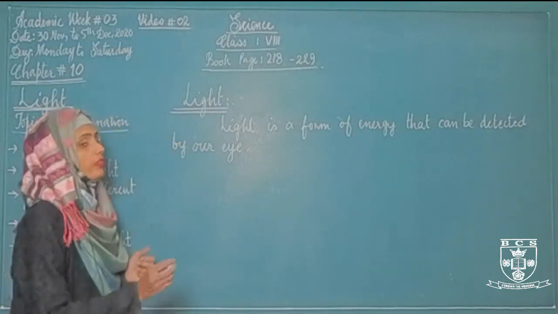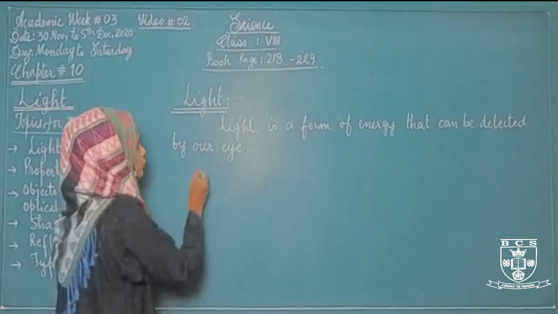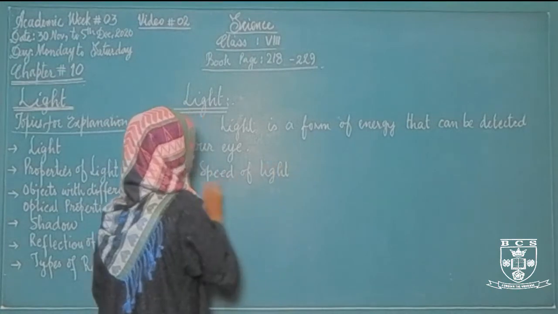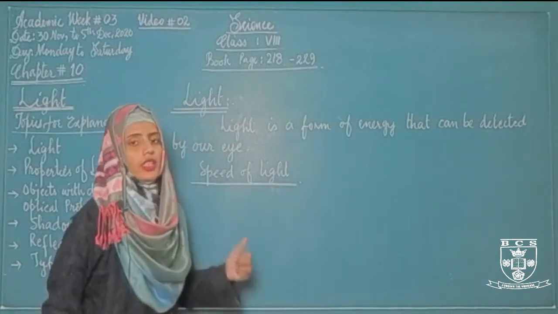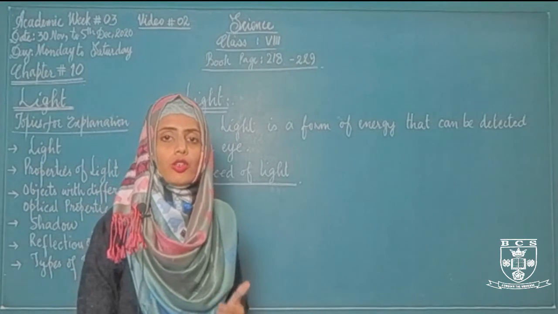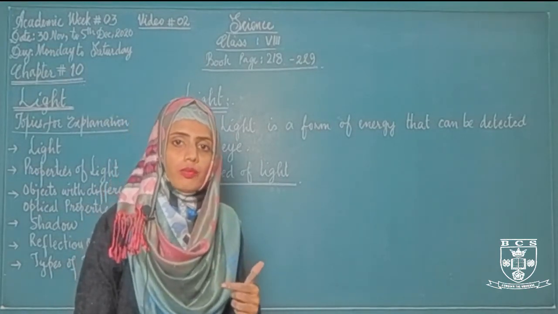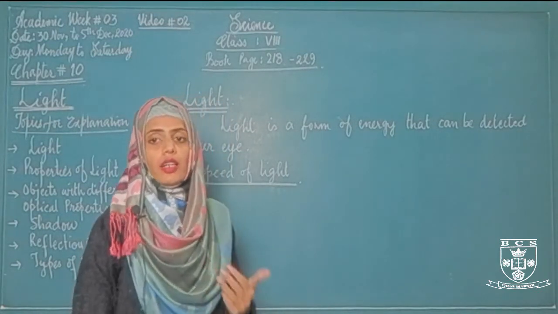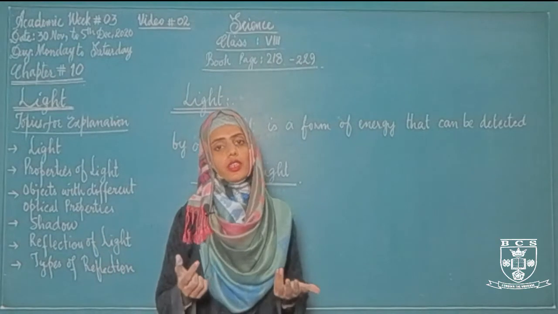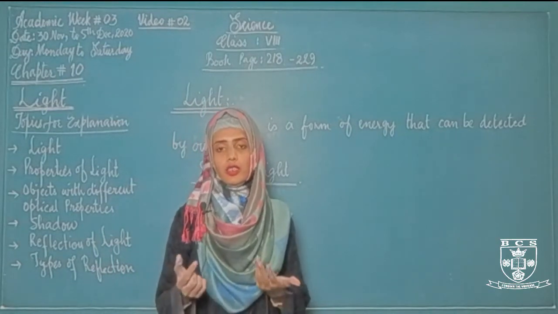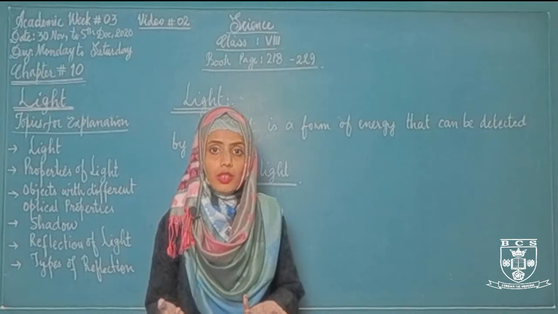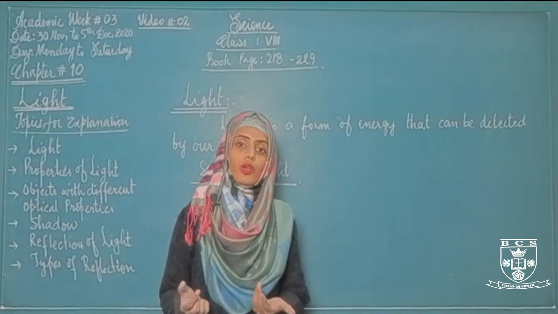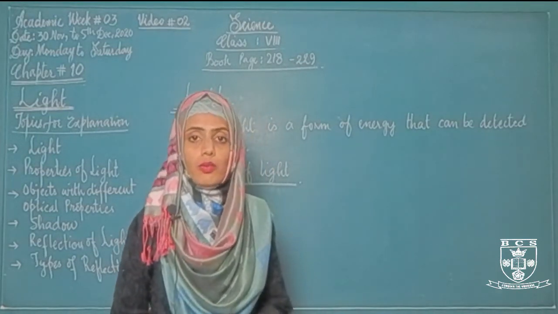The speed of light is also very important. Just like heat, light can also travel through solid. Light can travel through solid, through liquid, and through gases. In our surroundings there is air, which is a gas, and we can see the things present in our surroundings. It means light can travel through the air. We can see what is present inside the water. If the water is clear, it means light can travel through the water, and we can observe the things that are present inside the water.